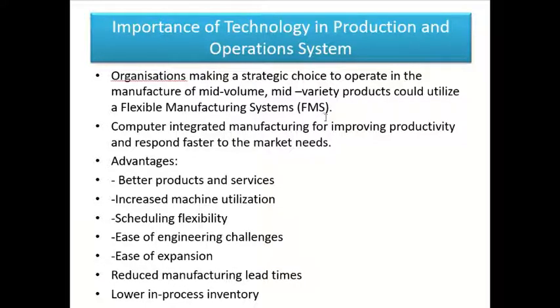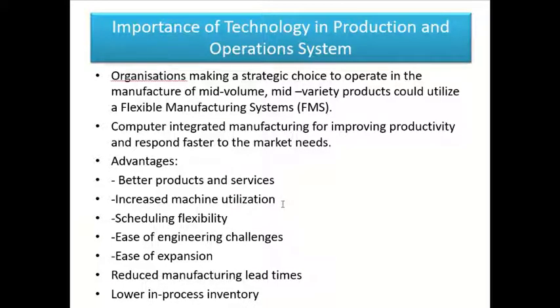There are several unique advantages which manufacturing technology can provide to organizations, and this helps them to improve their products and services to customers. There are other prominent advantages. It leads to increased machine utilization, because computer-based systems operations are there, so it is possible to have high machine utilization in such systems.